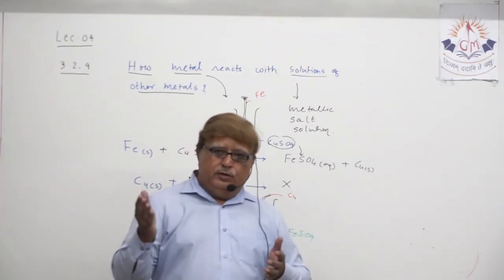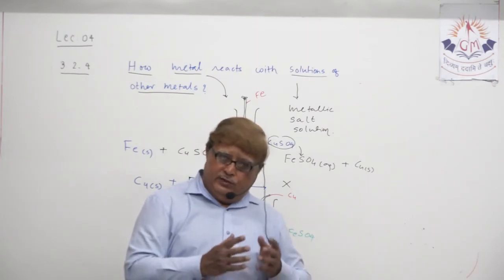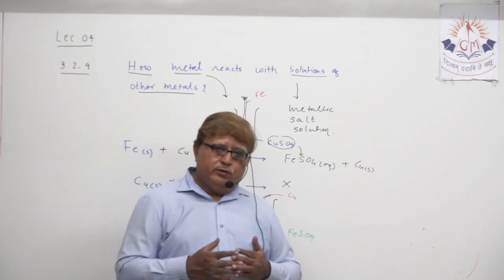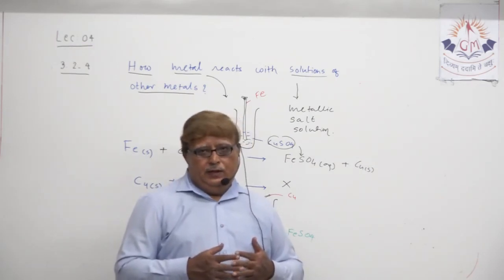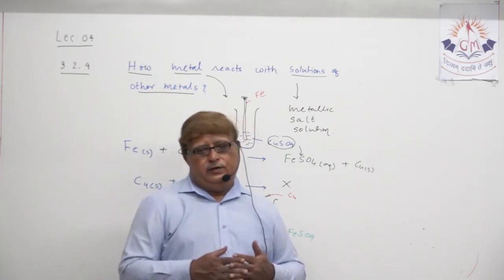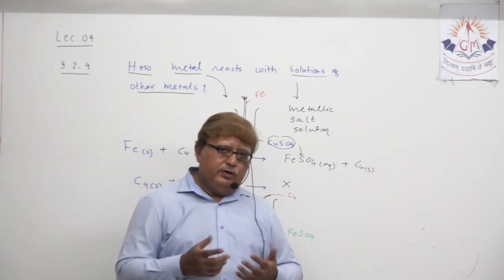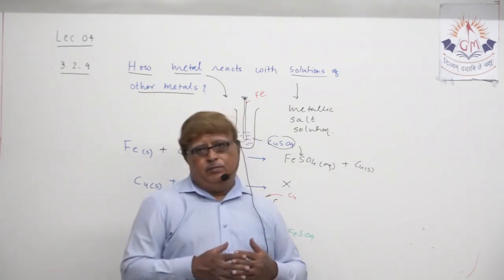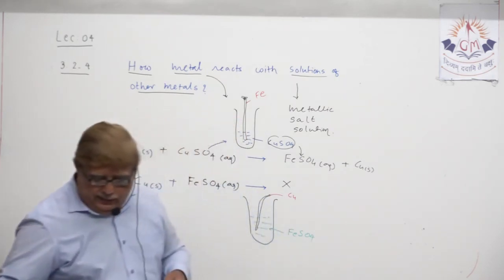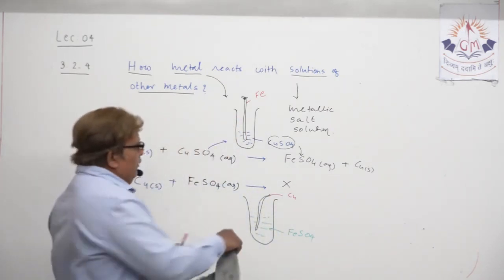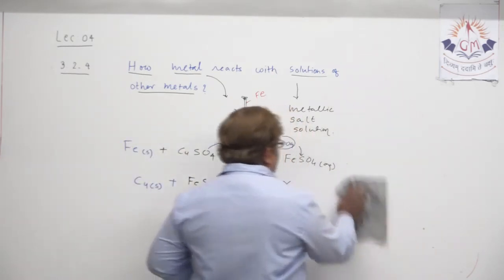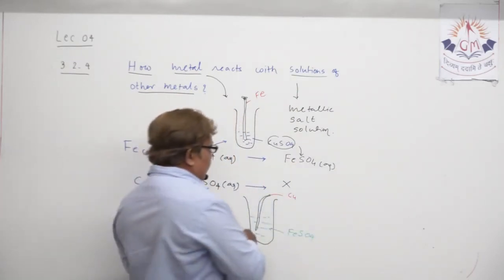If yes, then A is more reactive than B. That way you can select any two metals for comparison and you are able to justify or ascertain which metal is more reactive than the other, and this displacement reaction will help you to justify. I'm just erasing now, you all know, okay? Let me write here also plus u.